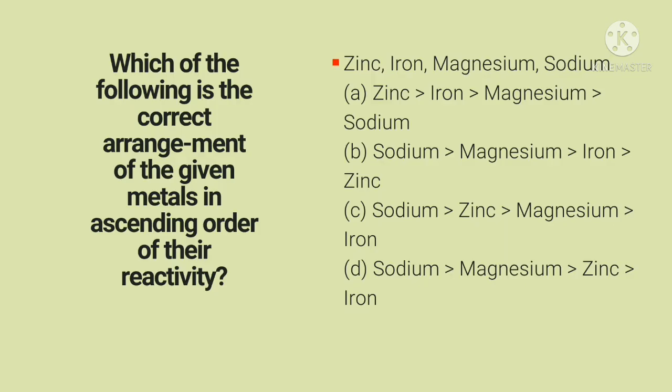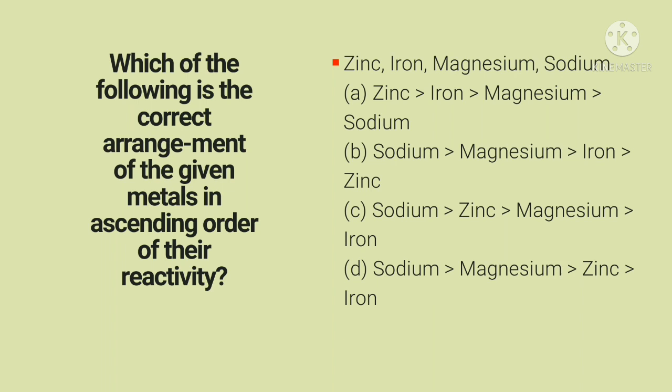Which of the following is the correct arrangement of the given metals in ascending order of their reactivity? You know the reactivity series. The reactivity series can be grouped into most reactive, moderately reactive and least reactive. In the given series, zinc, iron, magnesium, sodium are given.